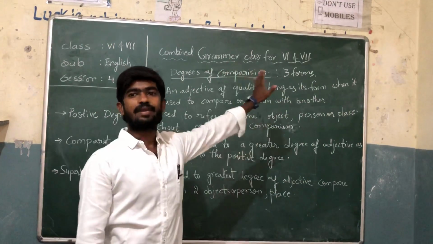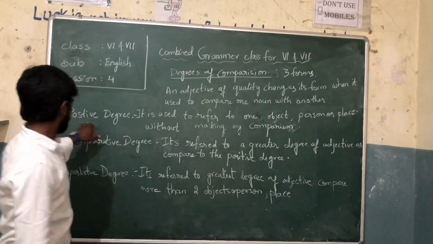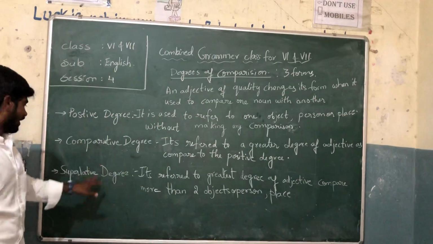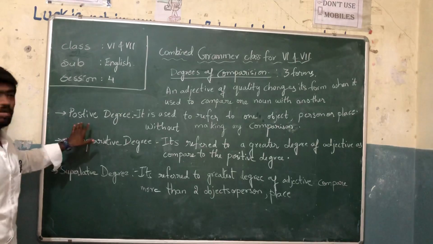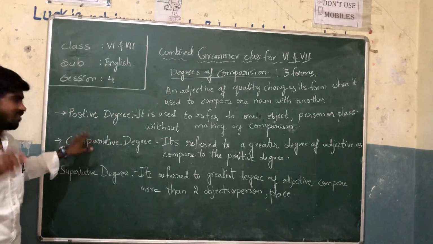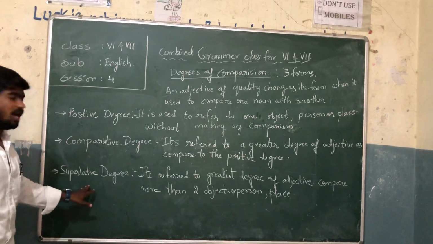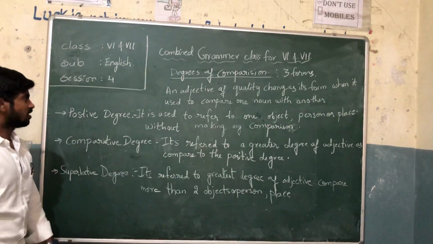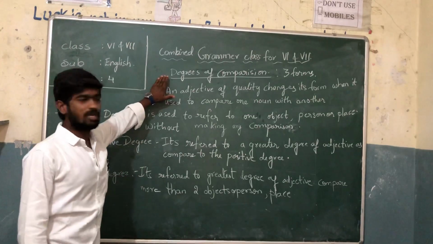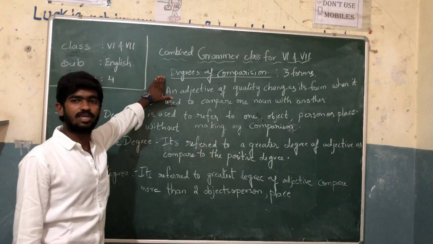There are three types of degrees of comparison: positive degree, comparative degree, and superlative degree. See, listen to the words. By the words only we can get the differences. So degrees of comparison has three forms. Let us see the difference between the degrees of comparison.